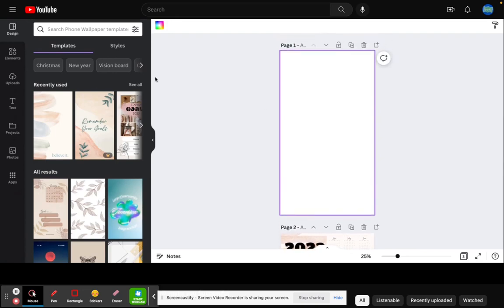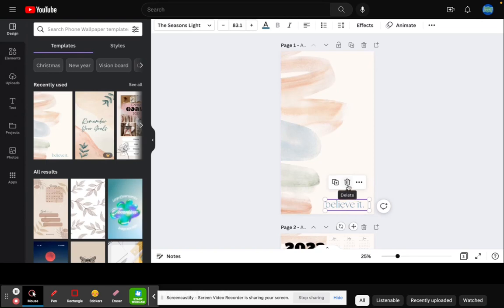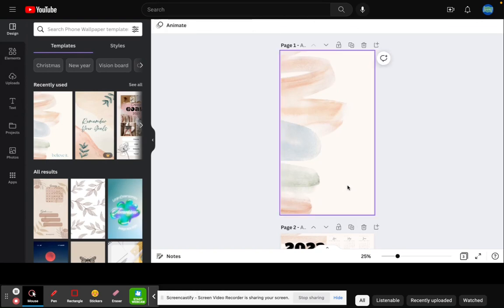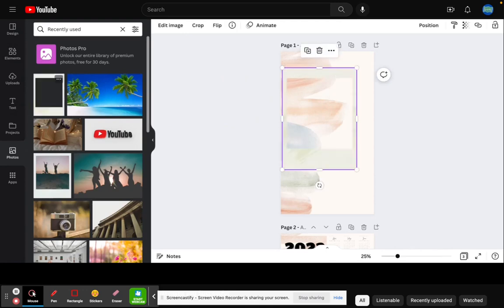Well, first of all, we're going to find a neutral wallpaper. Some people put in a color, but I found a layout that worked well for me. So I chose it and I deleted the words from it using the trash can symbol there. And next, you're going to want to grab blank photos so that you can insert your own photos in there. So I use this blank photo here.